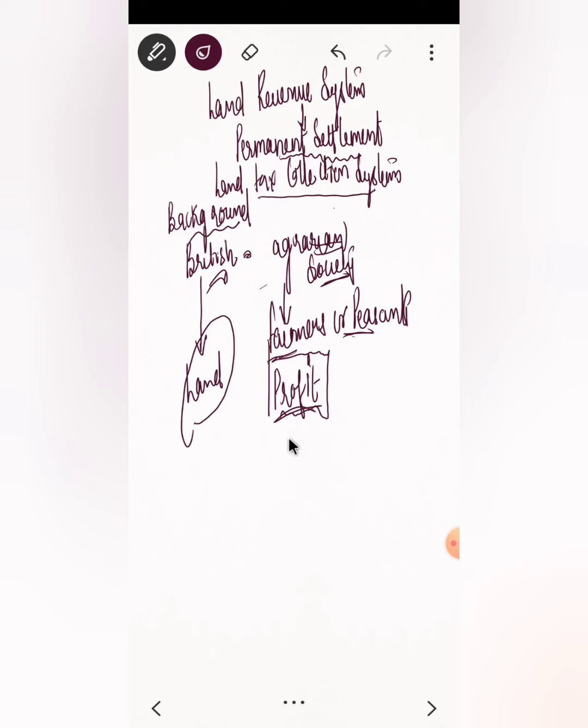So what the British did was, they decided to make some settlement system, some system which helped them to collect the taxes. So for this purpose, they came up with the settlement, that is your permanent settlement, which in the Indian context is also known as the Zamindari system. Zamindari system is the same name. So permanent settlement has another name, which is known as Zamindari system.